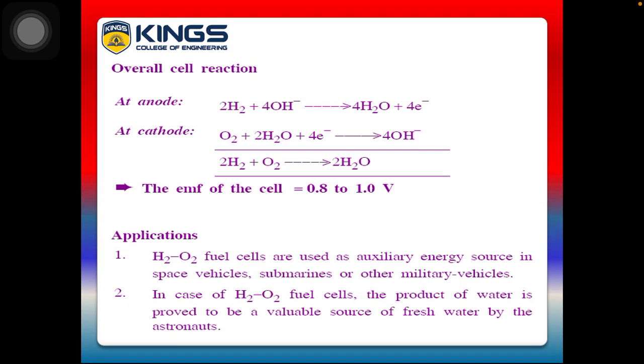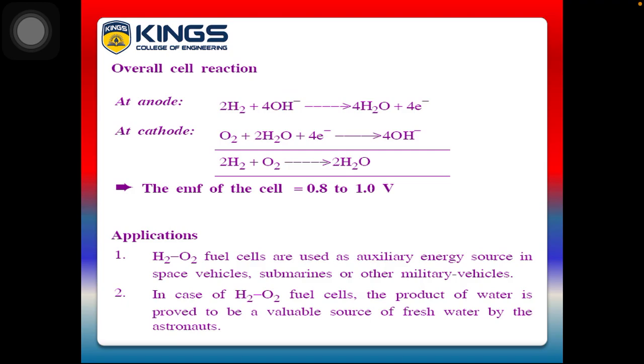So in the overall reaction, what will happen at the anode? Hydrogen is bubbled, and hydrogen reacts with OH- to form water, giving 2 electrons. At the cathode, what will happen? The oxidizer oxygen plus water plus the electrons removed from the anode gives 4OH-. The overall net reaction: hydrogen and oxygen combine to form water. The EMF produced through this net redox reaction is 0.8 to 1.0 volt.